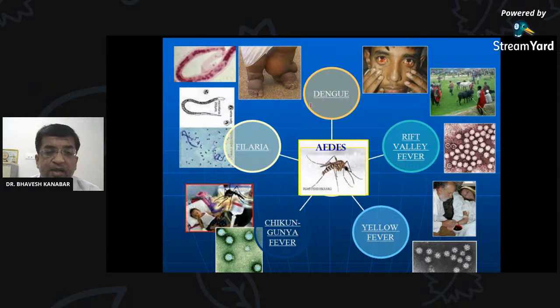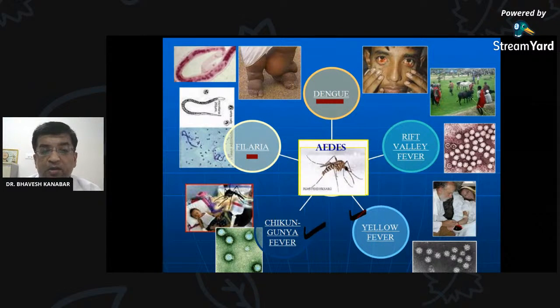So in this PS for MP, the malaria parasite can be detected. There are two diseases like dengue, then filaria, mainly dengue, then chikungunya, yellow fever. Again, second question: is yellow fever, West Nile fever and Japanese encephalitis present in India? I am getting the reply no. In the case of yellow fever, you are right. It is not present in India. It is not even present in Asia. Yellow fever is prevalent in African countries.